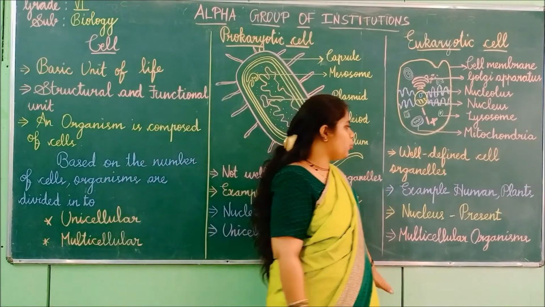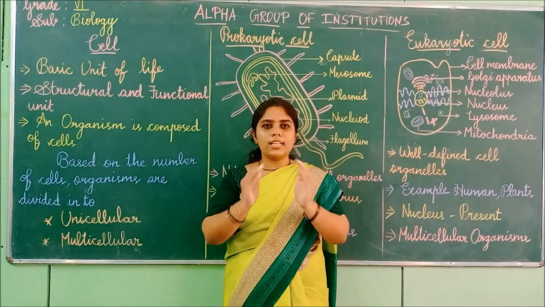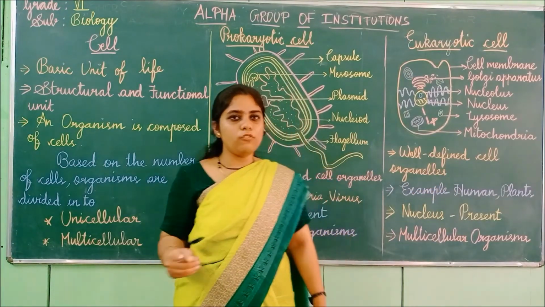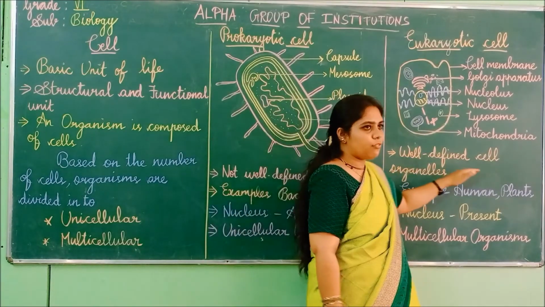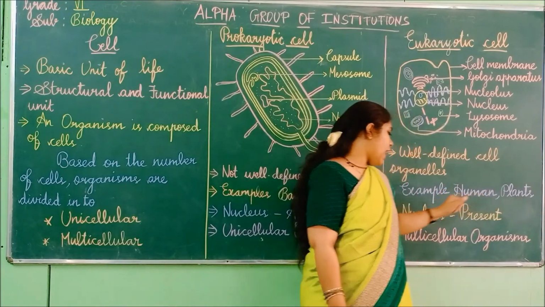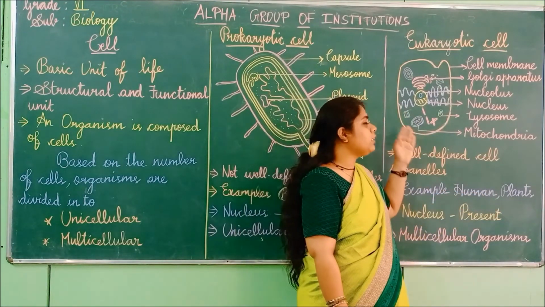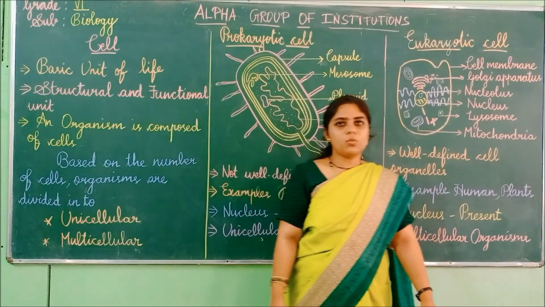Then moving on to eukaryotic, well-defined cell organelles are present. That is, each organelle will have its own specific function. It is very complicated. Example, human and plants, and the nucleus is present in the eukaryotic cell, and finally, multicellular organisms will have.